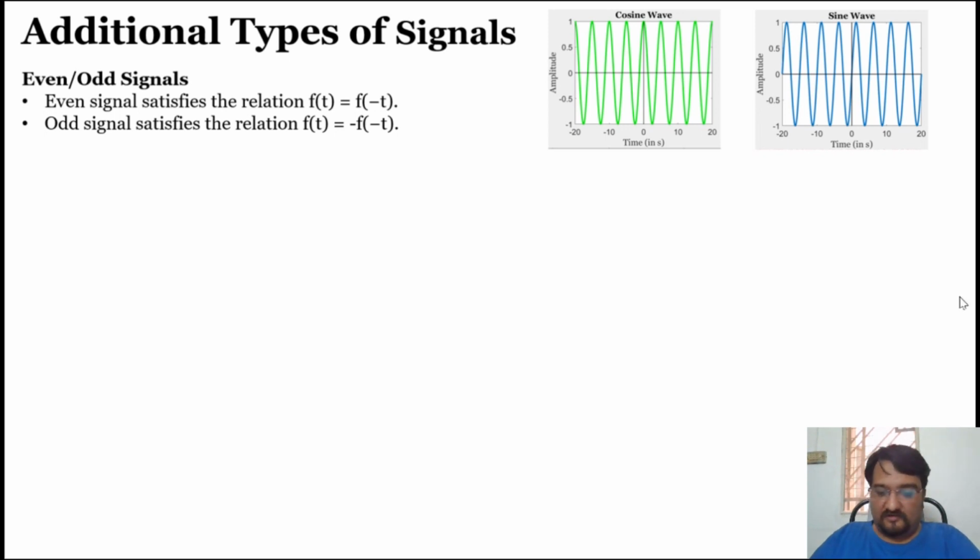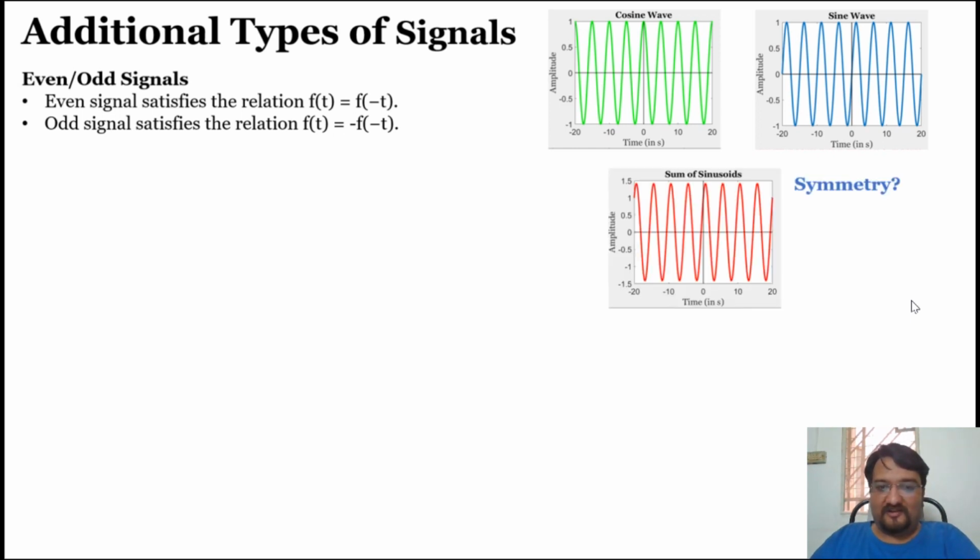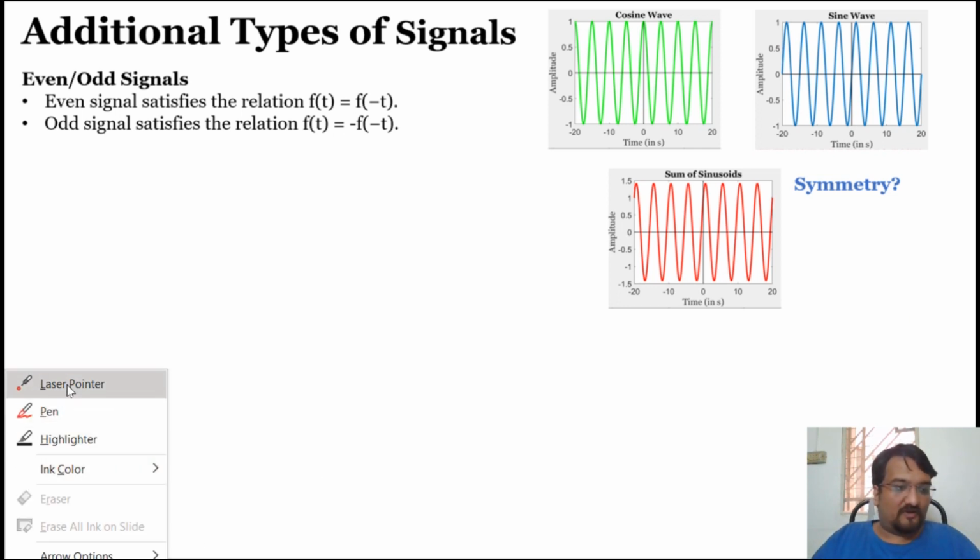So I hope it is clear what an even and an odd signal is, and how it looks. Just remember, even signals are symmetrical to the y-axis, odd signals are symmetrical to the origin. So the symmetry point is now clear. I suppose you understood it properly.